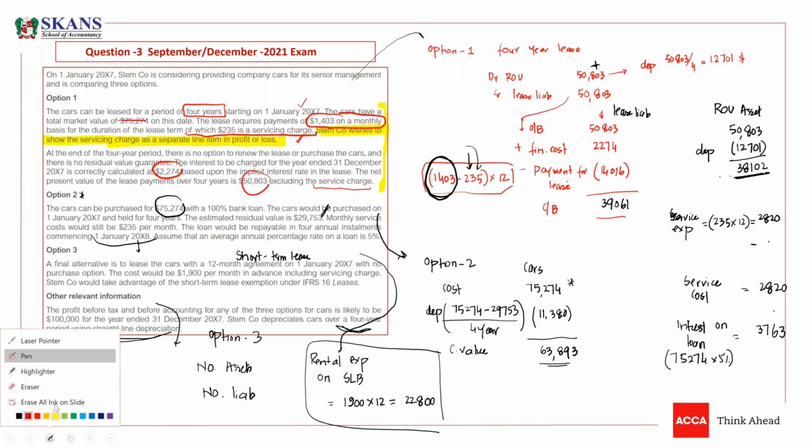What is in other information? Look, the profit before tax, before accounting for any of the three options for cars, is likely to be 1 lakh for the year ended 31st December 2007. So this profit is given, guys. We have profit before tax and before these accounting treatments. The company depreciates cars over 4 years. We have already dealt with these transactions. Now we need to give the impact. So I'm going to calculate the impact right now.